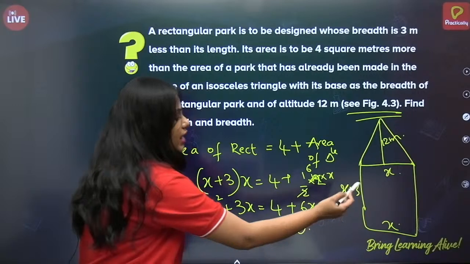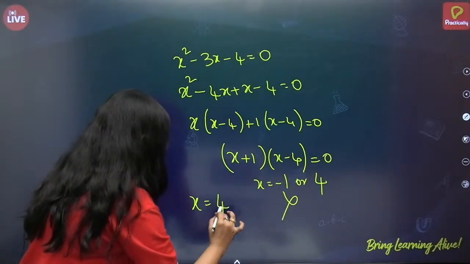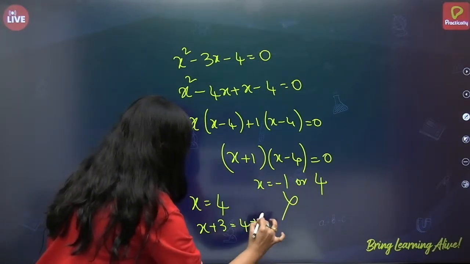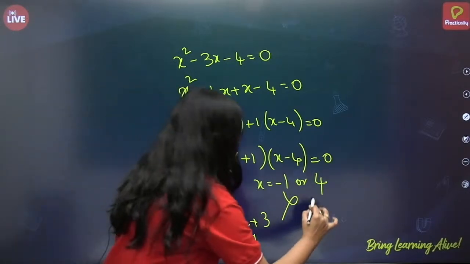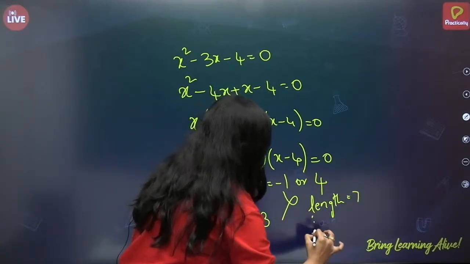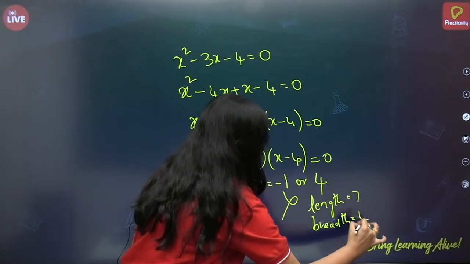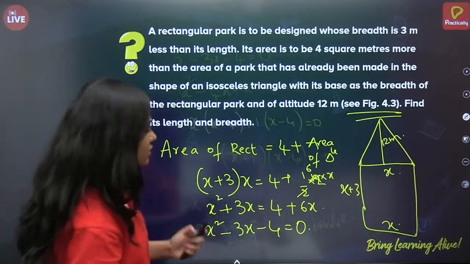So x is equal to 4, x plus 3, that is 4 plus 3 is equal to 7. So length is 7 and breadth is 4. So what are the units? Meters.